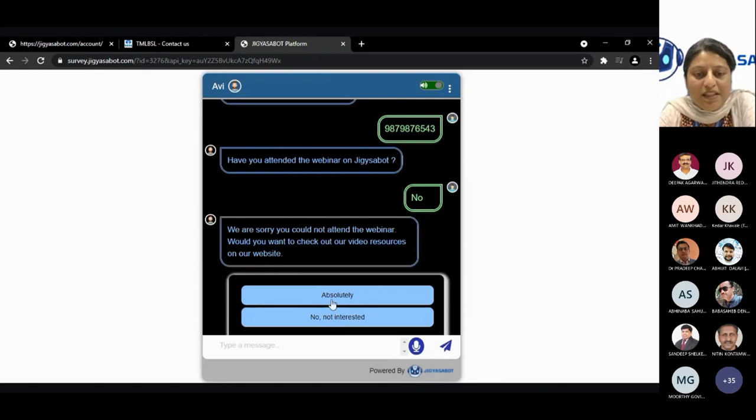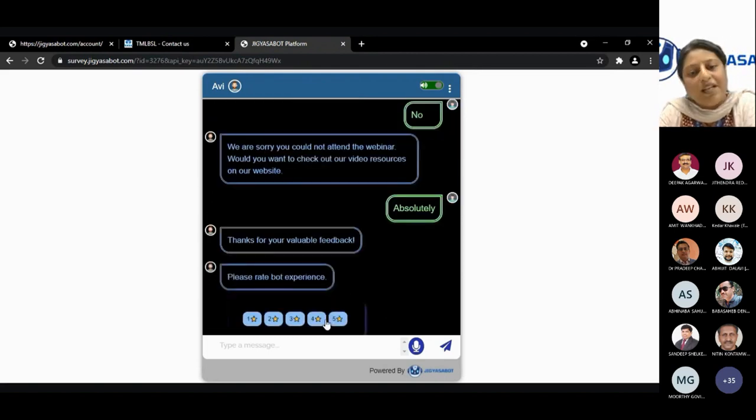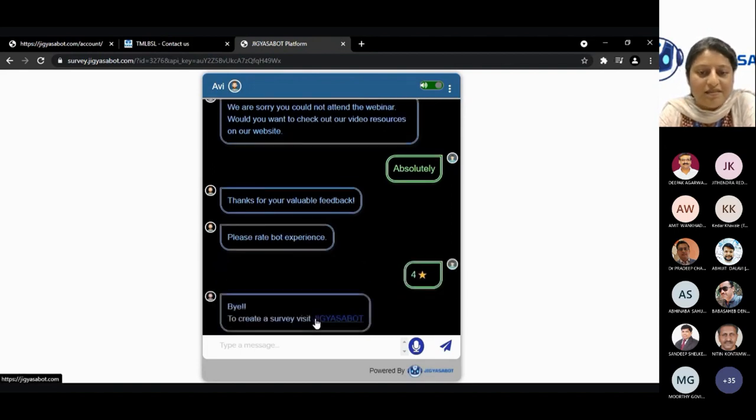It gives a better feel of the bot because then you can cater to different audiences. Because in some of the survey forms, it is difficult to actually branch out. You have to give only one kind of this. But here itself, you have the branching questions because it's a web bot. And we'll ask you to rate the bot experience at the end of it. And also the link where you can create your own survey bot through JIGYASABOT.